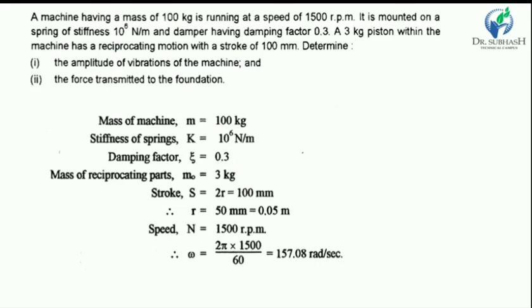Now see the examples of force transmissibility, isolation, and motion transmissibility.